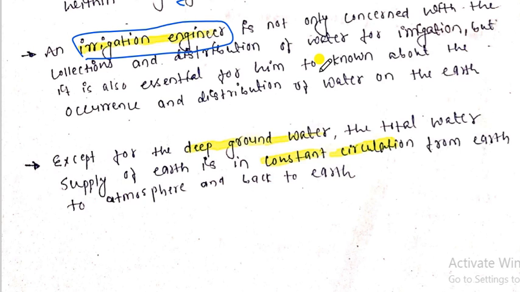और कलेक्ट करना सिंचाई के लिए, उतना ही उसका काम नहीं होता है, राइट? Irrigation engineer must have to know or must have to handle the occurrence and distribution of water on